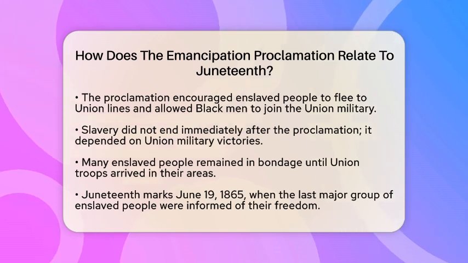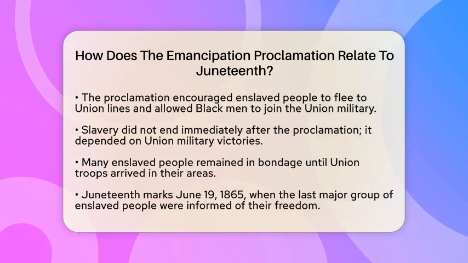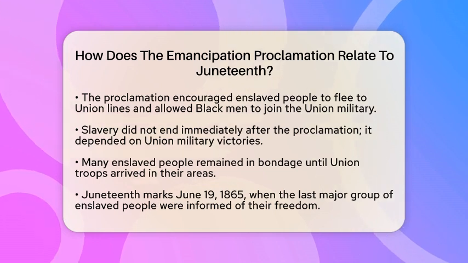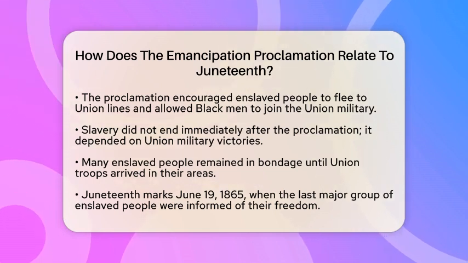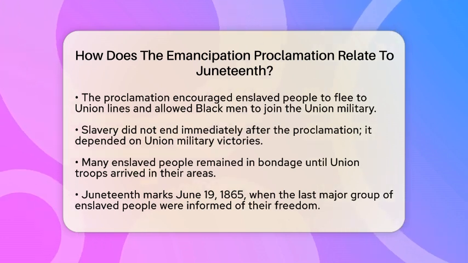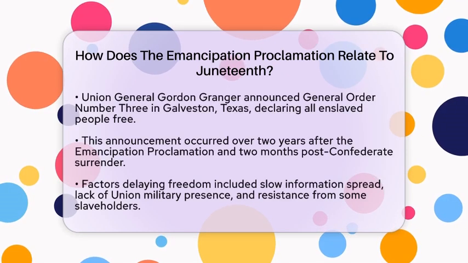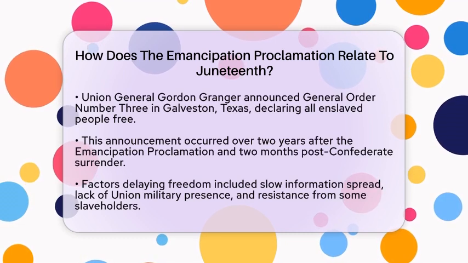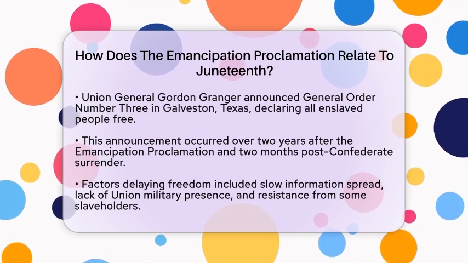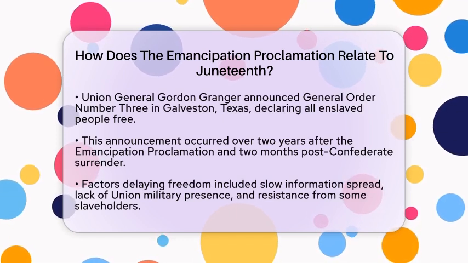This brings us to Juneteenth, which marks the day when freedom finally reached the last major group of enslaved people in the United States. On June 19, 1865, Union General Gordon Granger arrived in Galveston, Texas, and announced General Order No. 3. This order informed the people of Texas that all enslaved people were free. This announcement came more than 2 years after the Emancipation Proclamation and 2 months after the Confederate surrender at Appomattox.